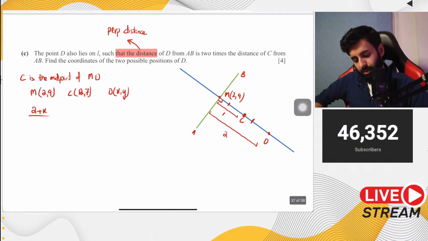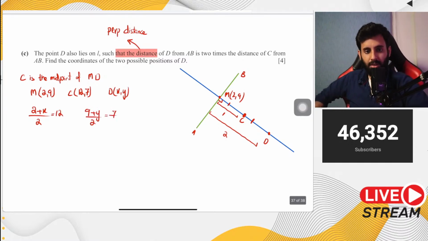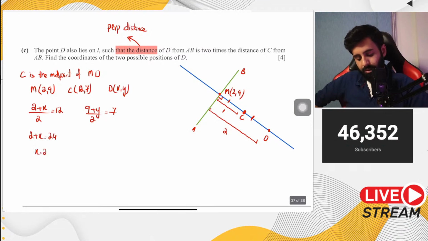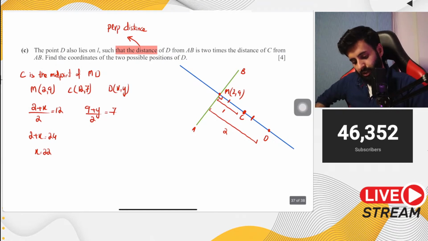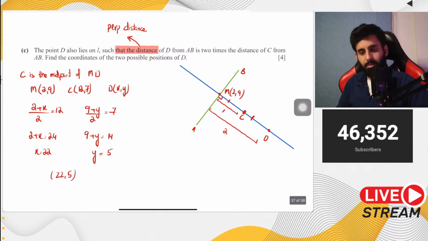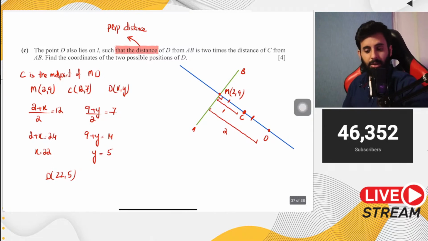So 2 plus x upon 2, so that's going to be equal to 12. And 9 plus y upon 2, that's going to be equal to 7. Okay. Now let's solve this. So 2 plus x equals to 24, which means x equals to 22. And then 9 plus y upon 2 is equals to 7, which means 9 plus y equals to 14, which means y is equals to 5. Now we have one possible position of D which has coordinates 22, 5.